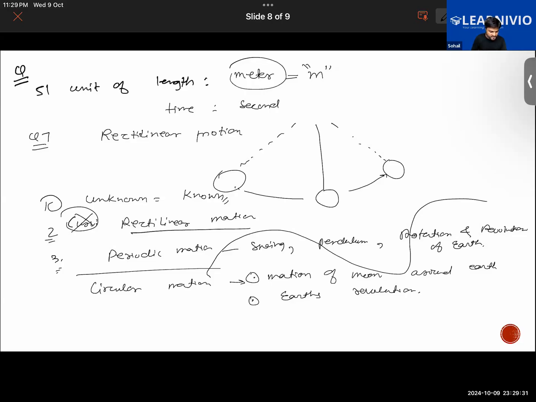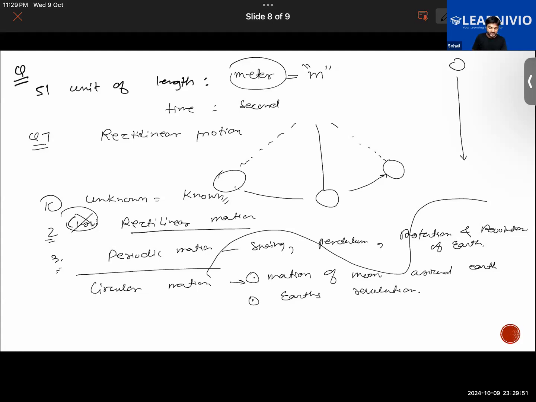Okay, dropping a stone from the roof. So you go to the roof and drop a stone. So will it go like this or will it simply come in a straight line? It simply comes in a straight line. So that is rectilinear motion, isn't it? Yes, sir.